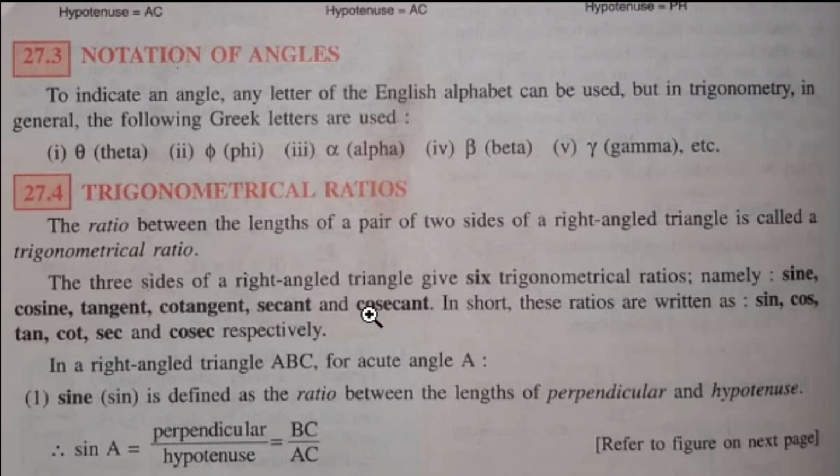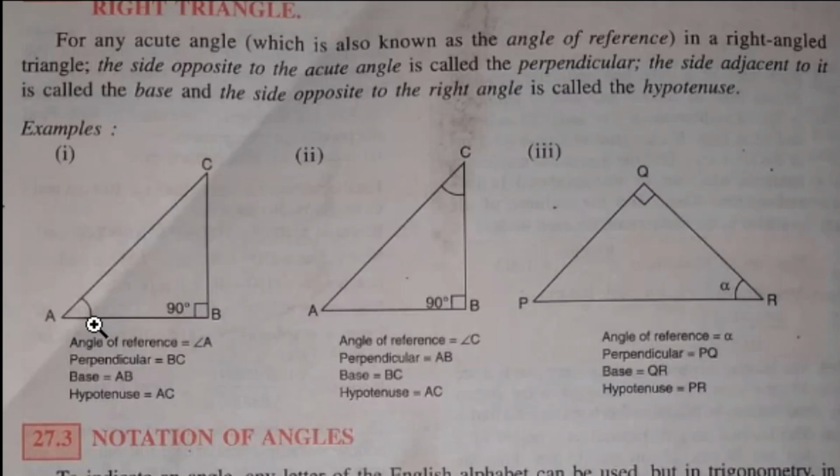What are they? Sine, cosine, tangent, cotangent, secant, and cosecant. In short, we read sine, cos, tan, cot, sec, and cosec. Clear? First is sine. Sine of A, where A is the angle of reference. See children, observe this triangle. If your angle of reference is angle A, then sine is perpendicular by hypotenuse, BC by AC.